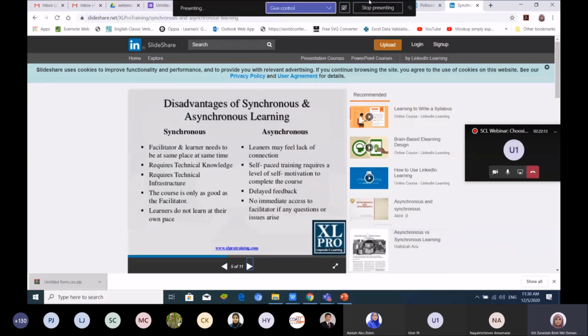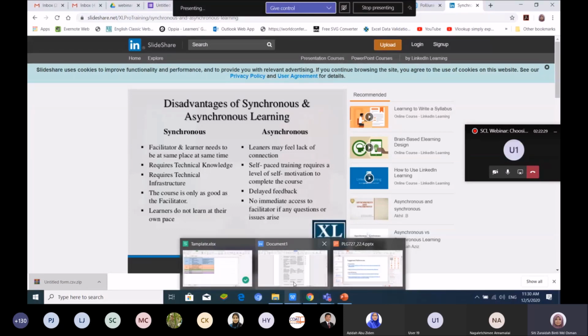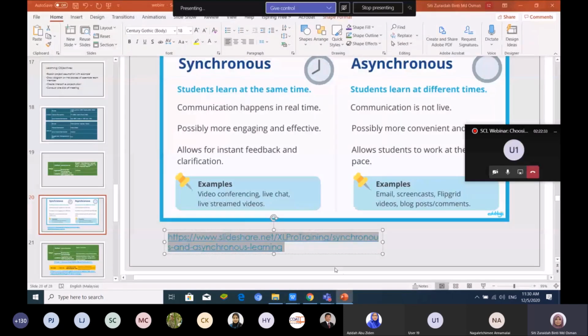Everything has pros and cons, so you need to look at the pros and cons and analyze that. But whatever it is, use a simple design. Analyze your students and yourself. Okay, next.